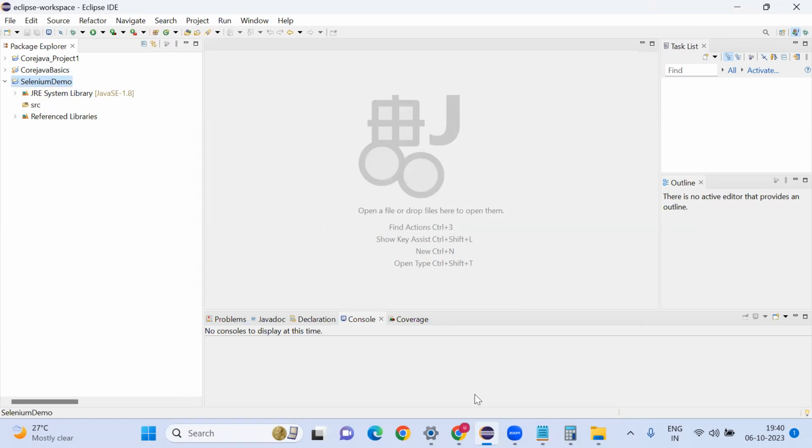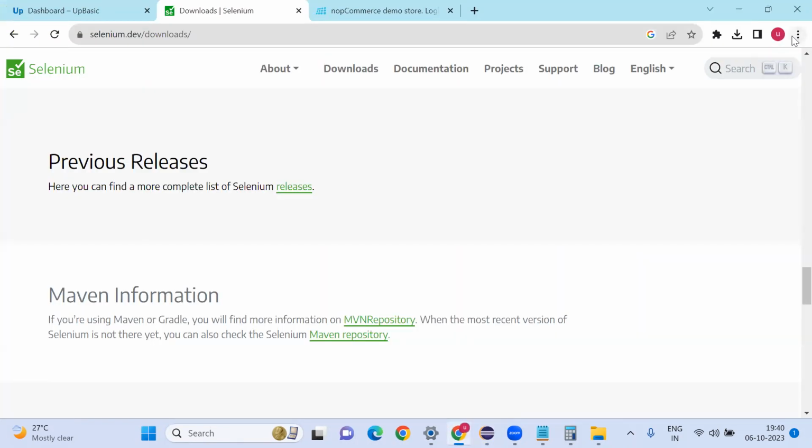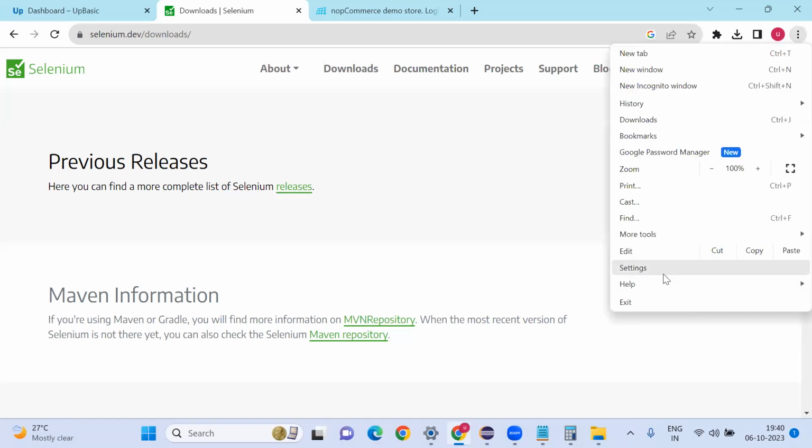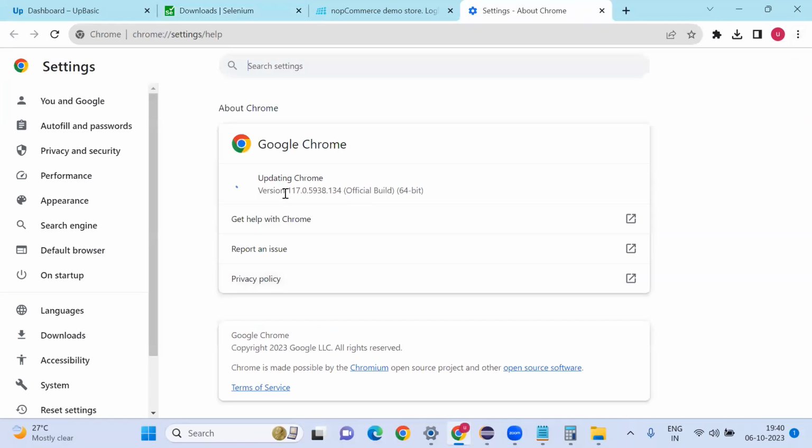Now I want to download based on the browser version. To see my browser version, you need to go to the Chrome browser, click these 3 dots. Here you can see the browser version, help about Google Chrome. It is downloading. It is updating.